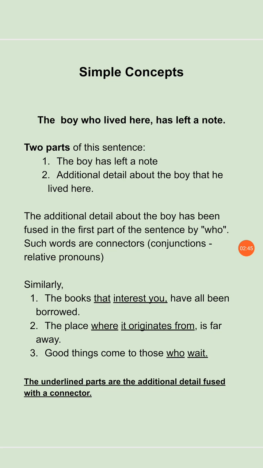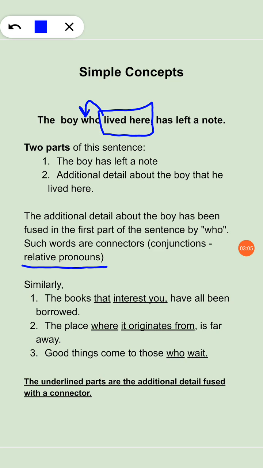Now, what happens is that we usually add the additional detail with some special word. In English they are more appropriately called relative pronouns. For example, who, what, where. All these WH words: why, where, when, and all these things. Who. So that's what we do.